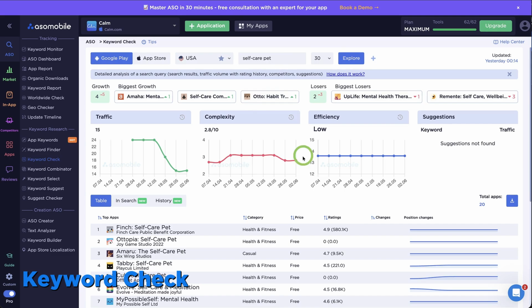Why did this work? Look at the difficulty, it's significantly lower than for meditation. And look at who's in the top for this query, there are simply no major players. Finch entered a space where competition is minimal and climbed its market share without a fight.